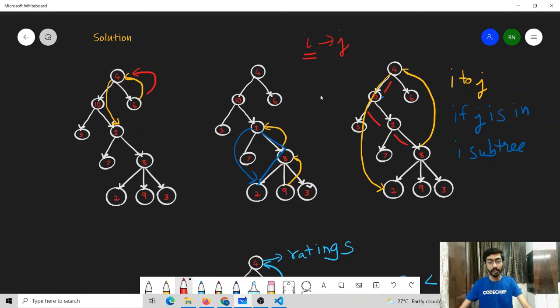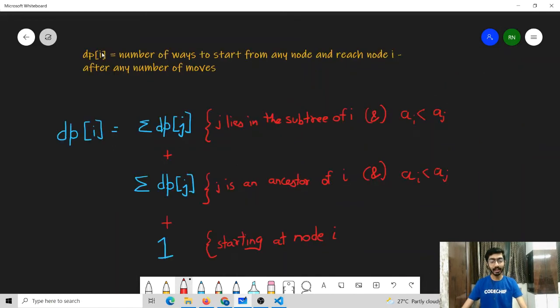In this problem, we need to find the total number of moves. And many problems which require the total number of moves, total number of sequences, are actually dynamic programming problems. And this problem can also be solved by using the concept of dynamic programming. Let us try to solve this problem with the help of dynamic programming.